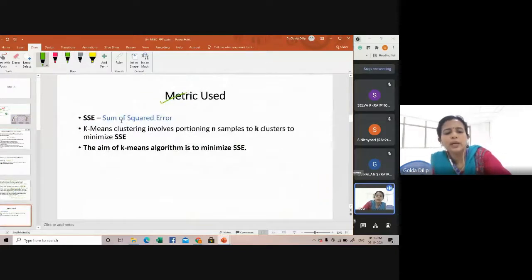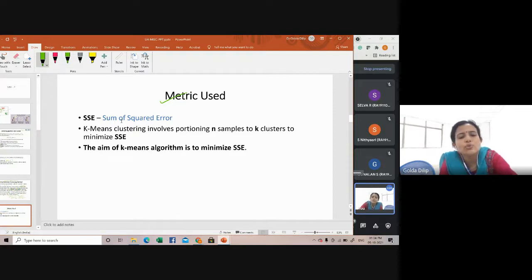This is the metric for validating the k clusters, the sum of the squared distance error metric. After you have found the clusters, we have to find the sum of squared distance between each and every cluster.